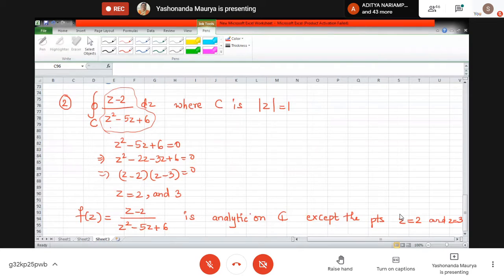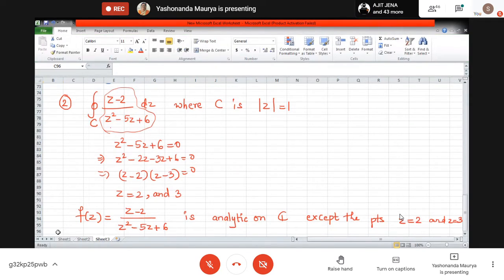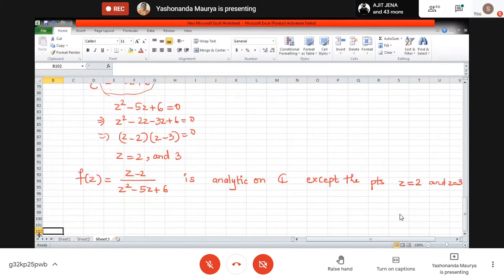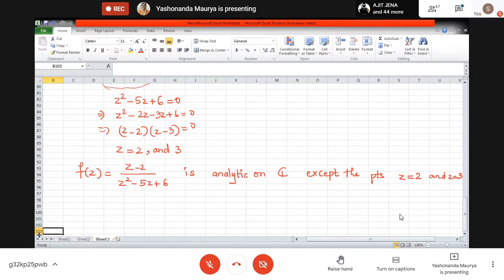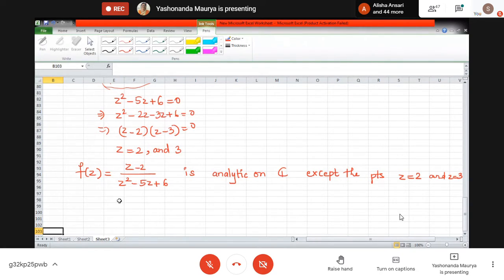Is this point clear till here? Why is it analytic? Analytic because it is completely in terms of z. But where is the problem coming? When the denominator becomes zero. We don't want the denominator to be zero. Okay, so that is the first thing that we have noted.